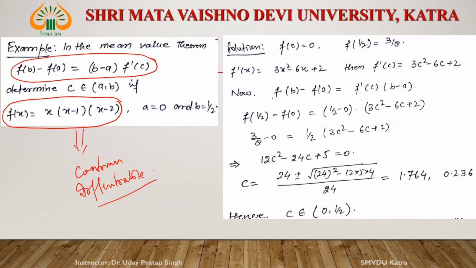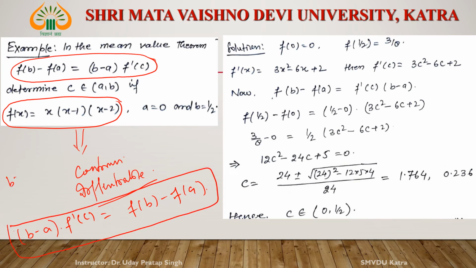Okay, this function is differentiable, yes, since it is polynomial. Then apply Lagrange's mean value theorem. What is Lagrange's mean value theorem? f'(c) is equal to (f(b) minus f(a)) divided by (b minus a). It means multiplied by this thing. Okay, so apply this thing here.